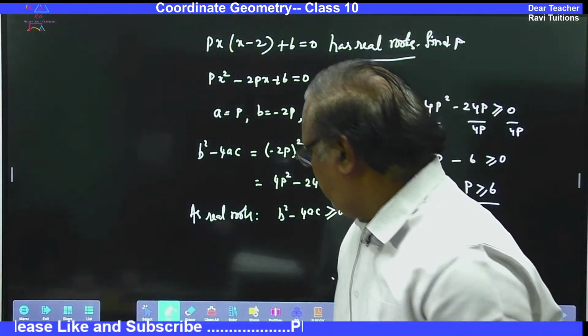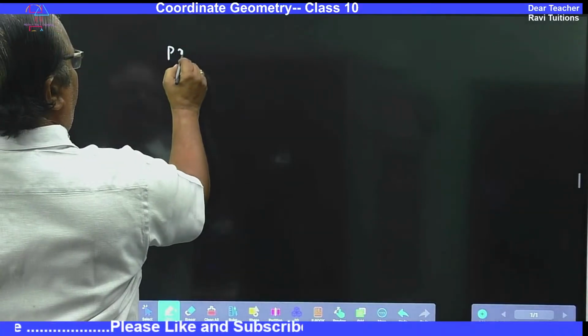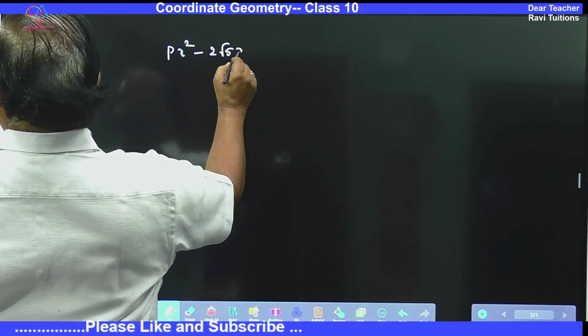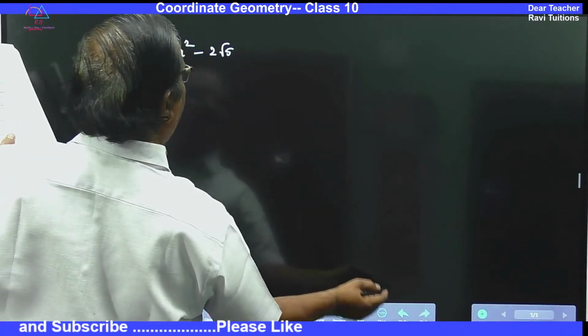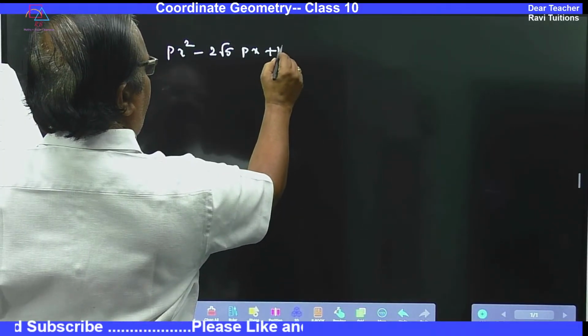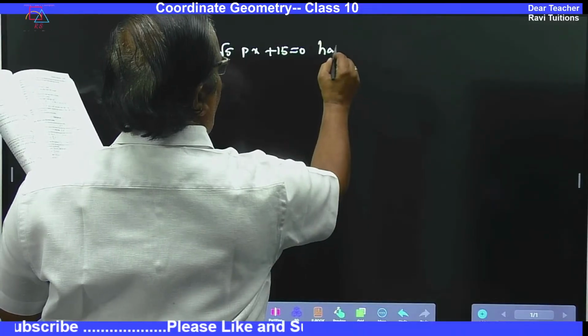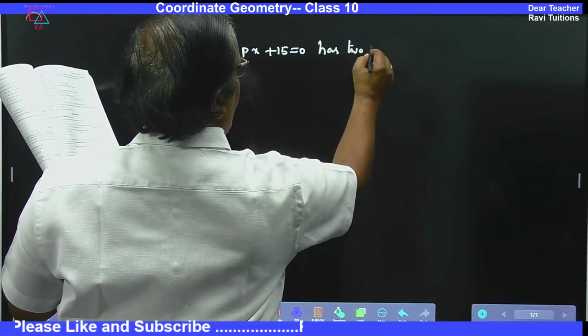Now let me go to another question, on equal roots. px square minus 2 root 5 px plus 15 is equal to 0 has 2 equal roots.